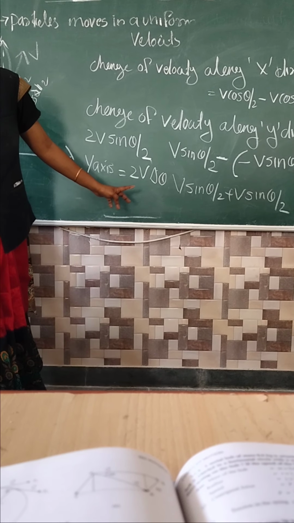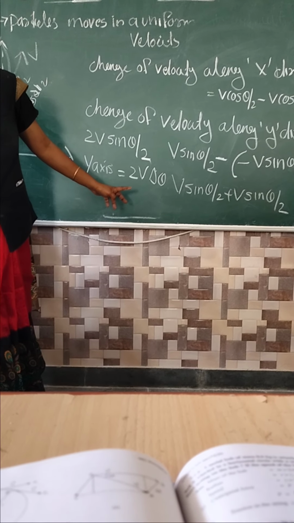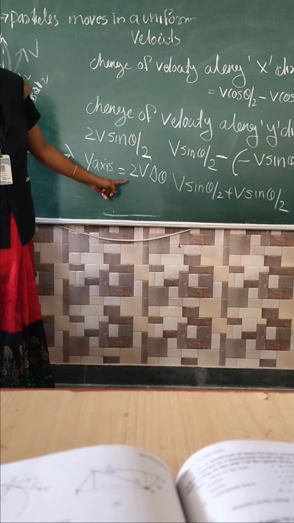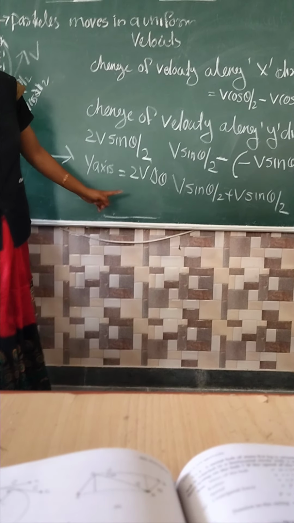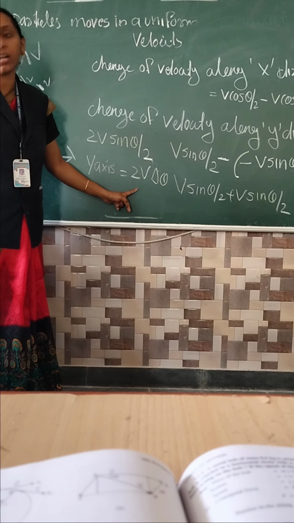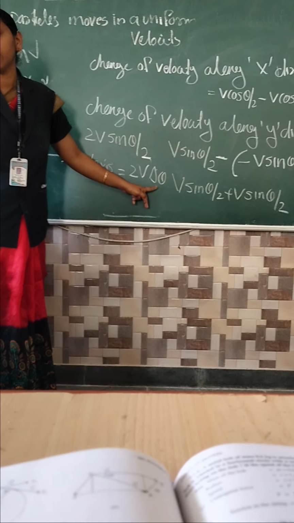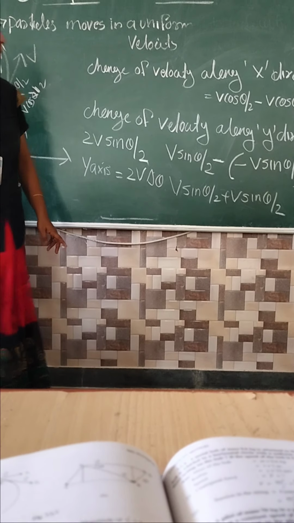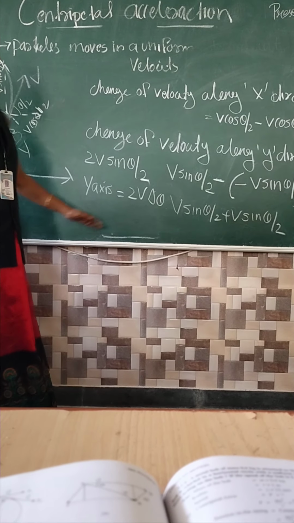Understood. Next, I am considering acceleration. What is the meaning of acceleration? Change in velocity divided by time. So what is the change in velocity here? 2V delta theta is the change in velocity. So please pause the video.